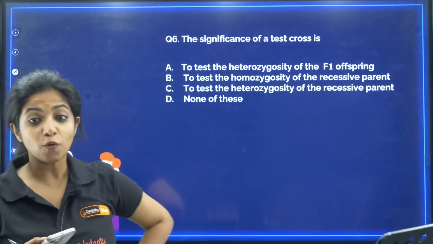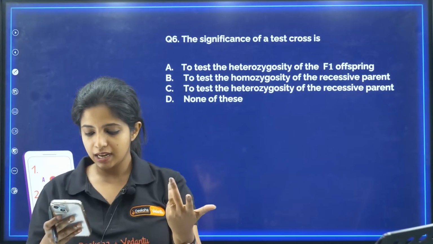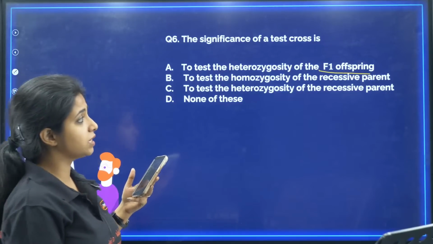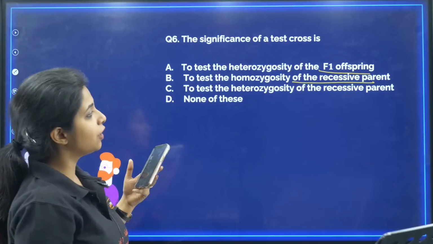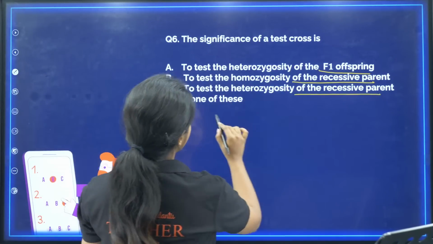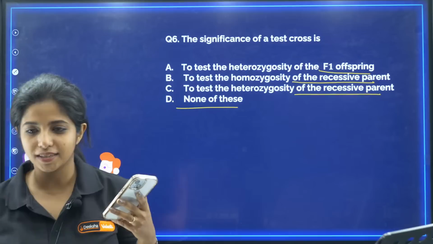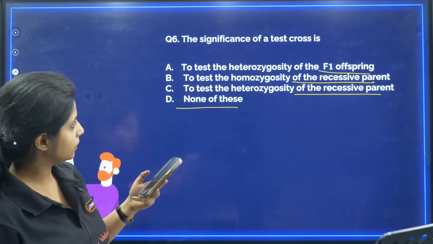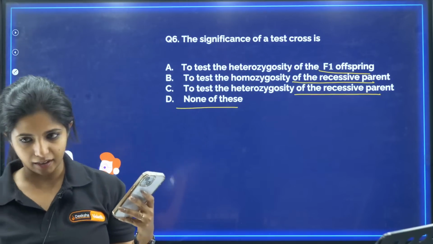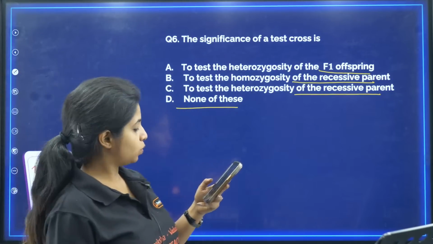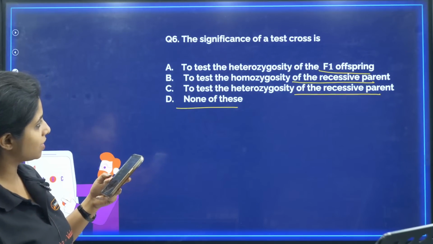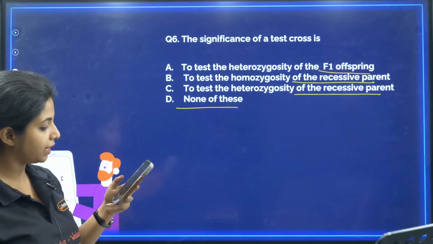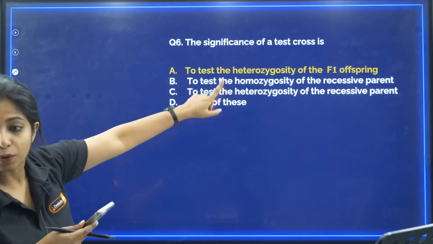Now, the significance of a test cross. What is the use of a test cross? To test the heterozygosity of F1 progeny, to test the homozygosity of the recessive parent, to test the heterozygosity of the recessive parent, none of these. Why do we need a test cross? To test the homozygosity of a recessive parent. What is the answer? I have options A, B, C, D. Your answer will be A. Why will it be A?